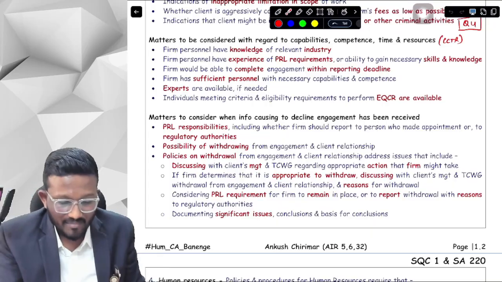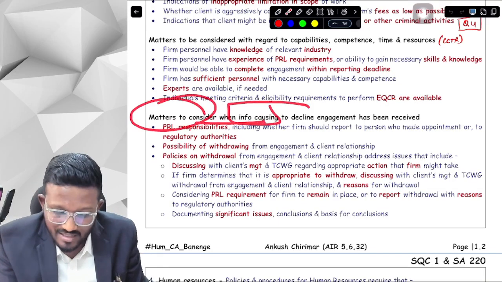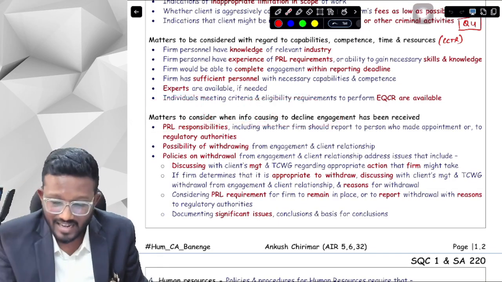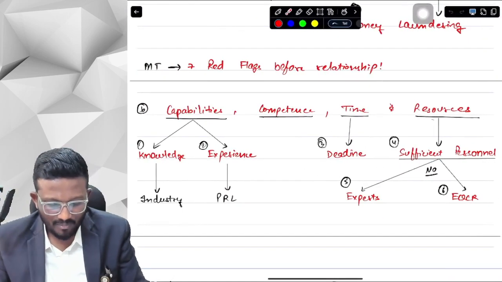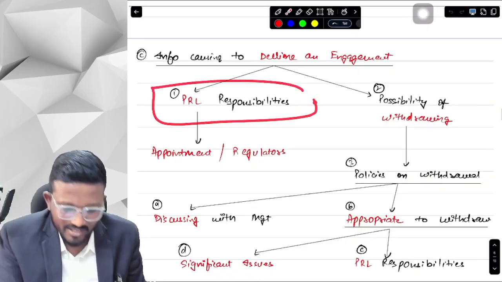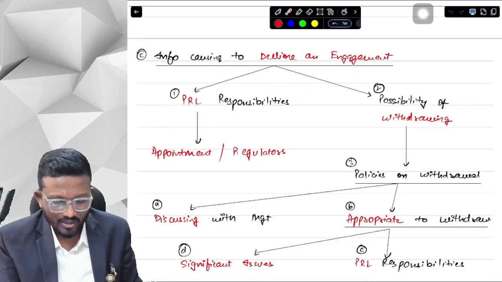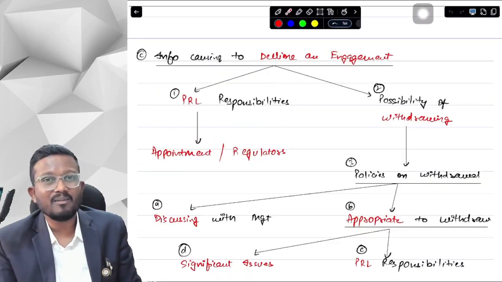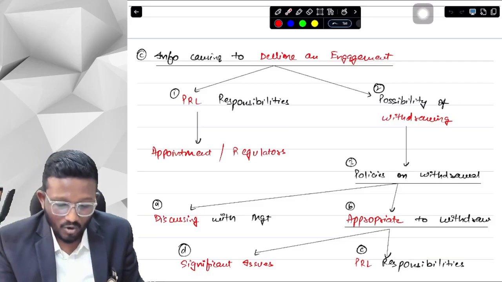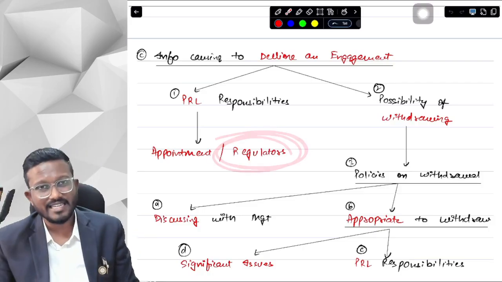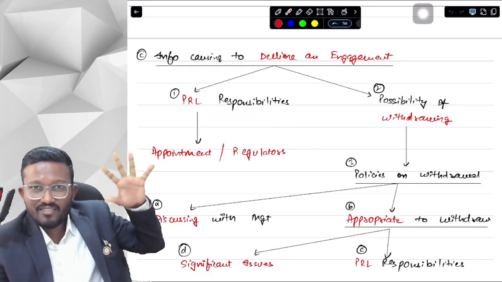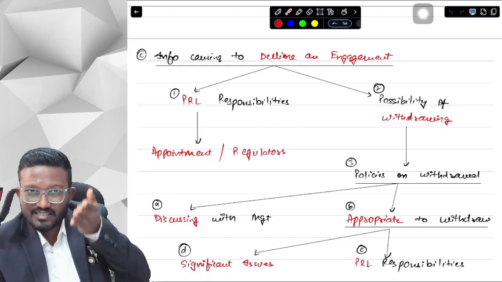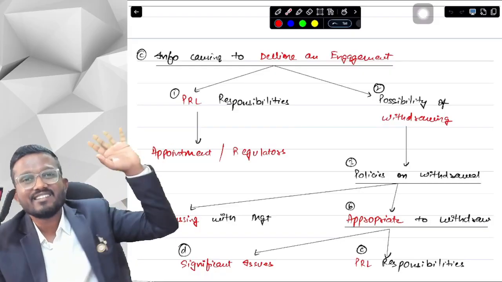So it says matters to consider when information that would have caused you to decline the engagement has been received now. Then what should you do, sir? Sir, you have to first consider your PRL requirements, PRL responsibilities, whether it is your responsibility to communicate with the people who have made your appointment, or you have to communicate with any of the regulatory authorities. And since if it had been known earlier, you wouldn't have accepted the engagement, now since it's known, you can definitely resign from the engagement.